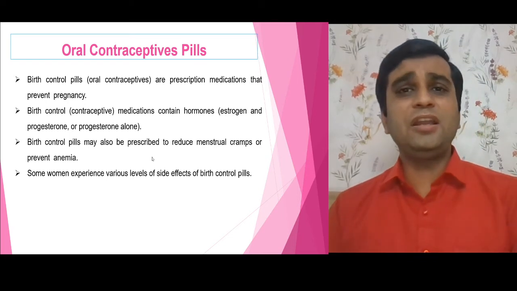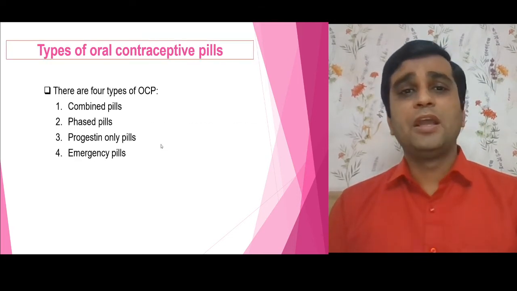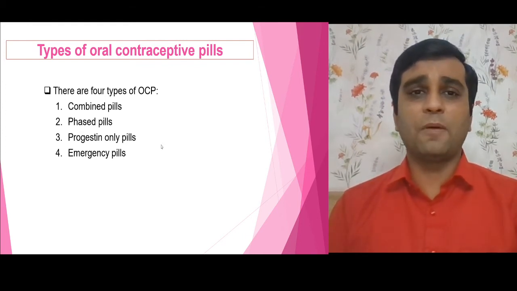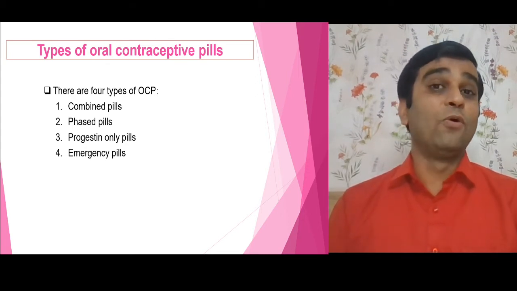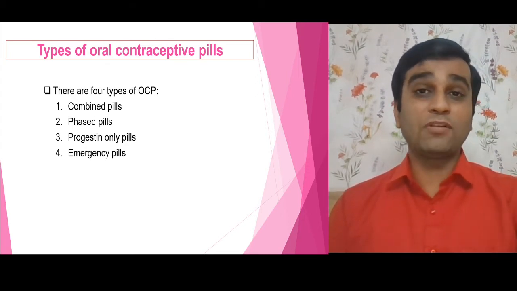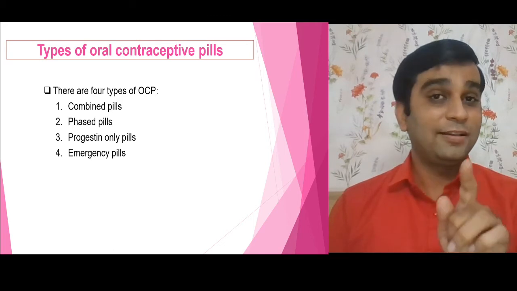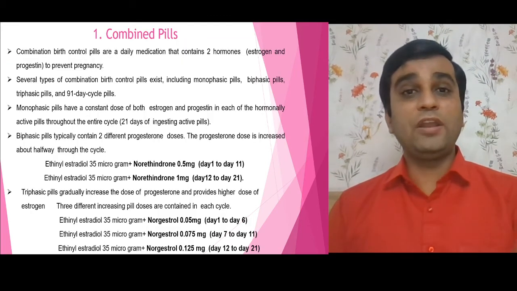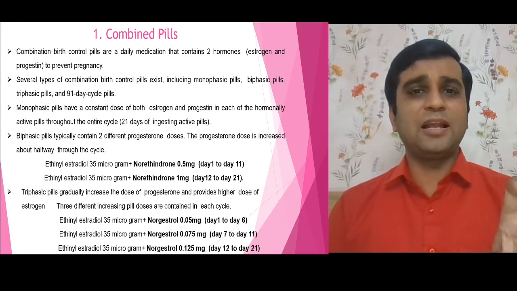Fine, but generally it is used in combination. If I talk about types of oral contraceptive pills, there are mainly four types: combined pills, phasic pills, progestin-only pills, which means it has only progesterone derivatives because there are certain side effects of estrogen, and emergency pills.